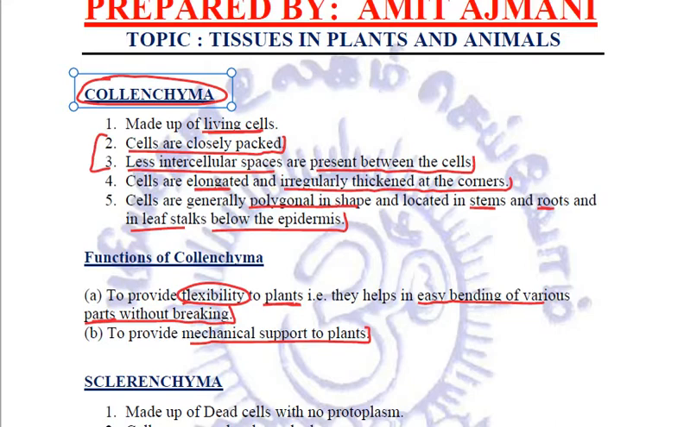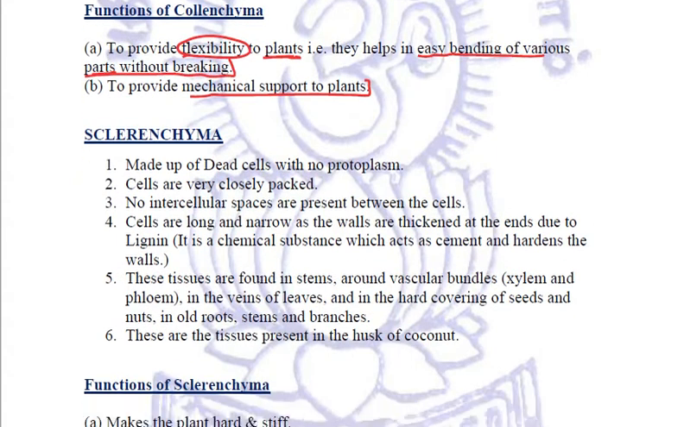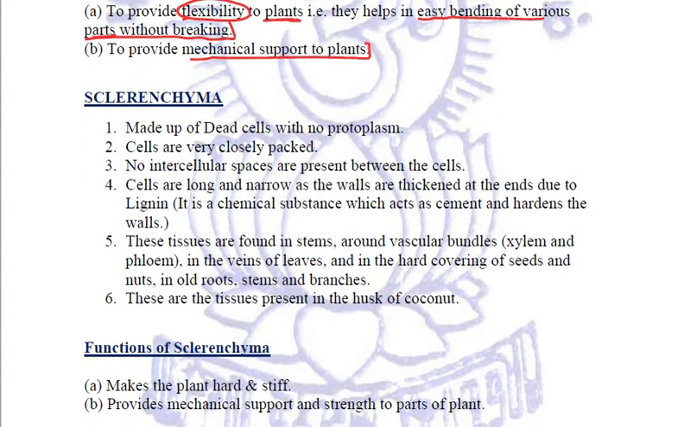Clear? Now the third type of simple permanent tissue is sclerenchyma. Now this is very important. I want you all to focus on this especially because so many questions are asked from this particular topic. Now these sclerenchyma are made up of dead cells with no protoplasm.